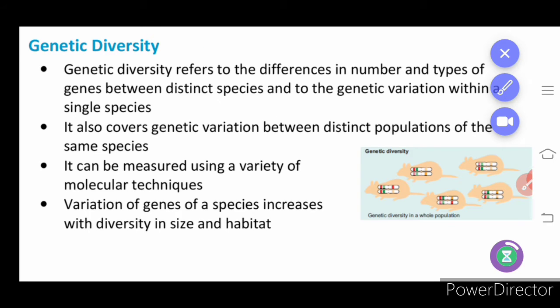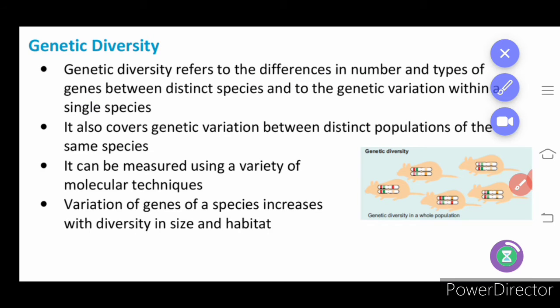Next we have genetic diversity. Genetic diversity refers to the difference in the number of types of genes within the species. Follow genetic variation: the same character will have variations. For example, in skin color there are different shades, and that comes under genetic variation. It also covers genetic variation between distinct populations of the same species.